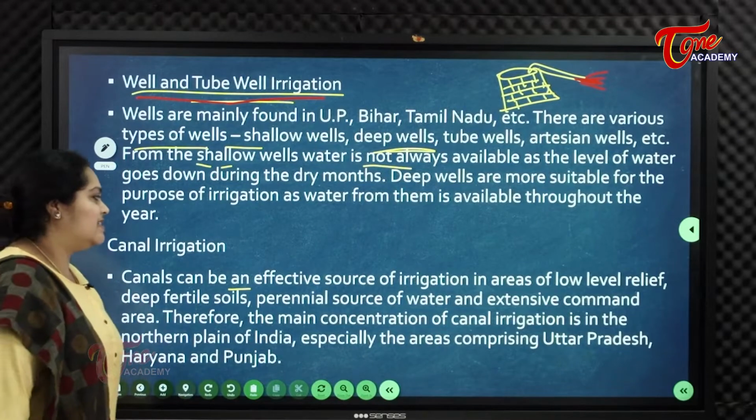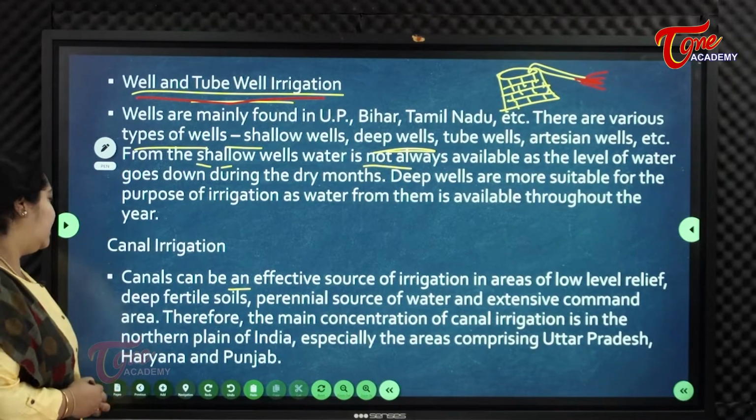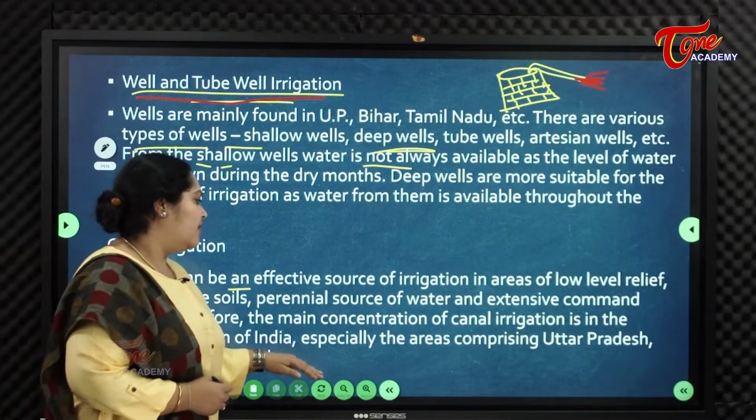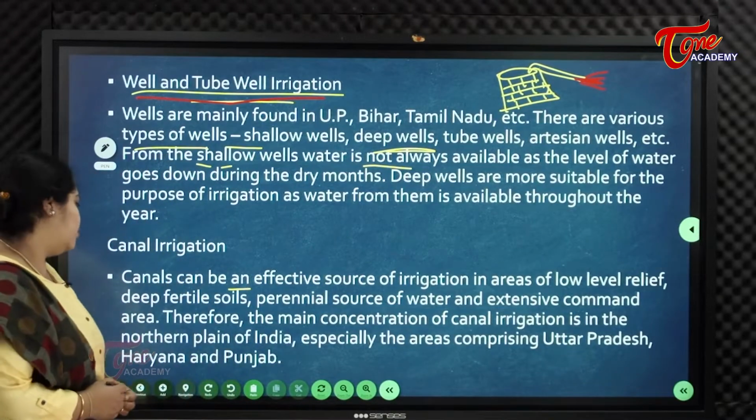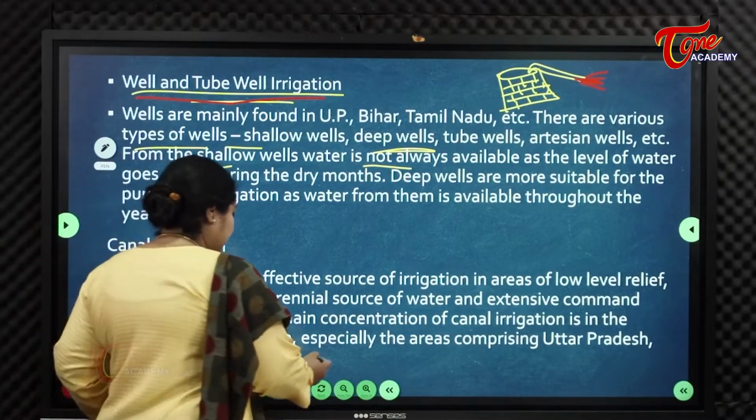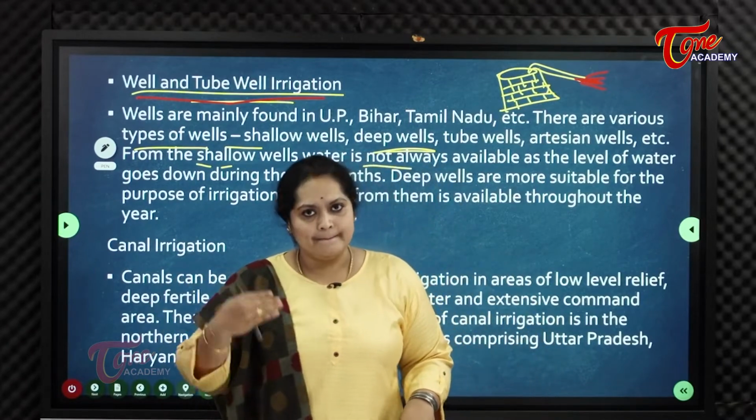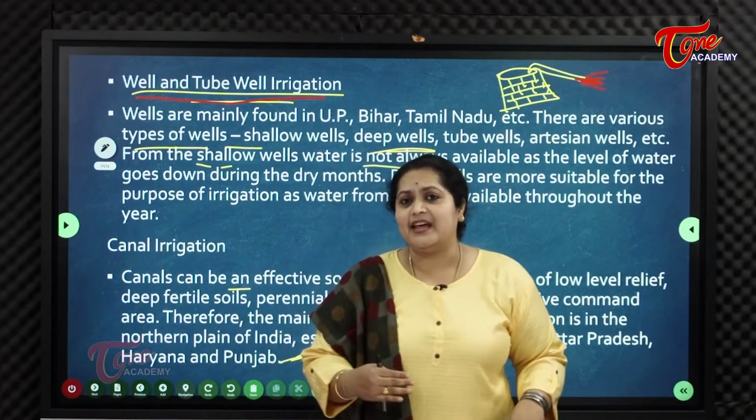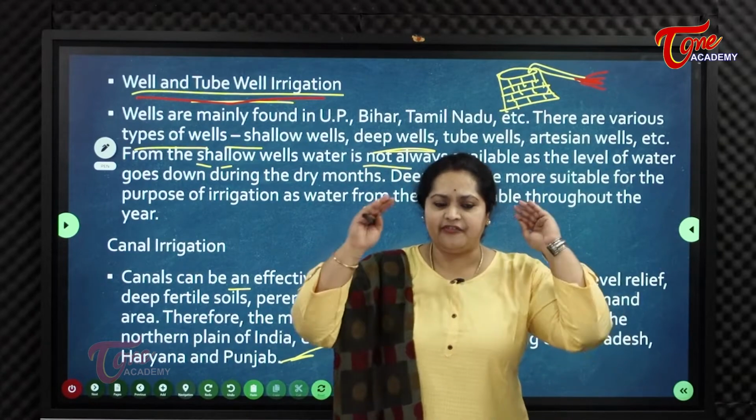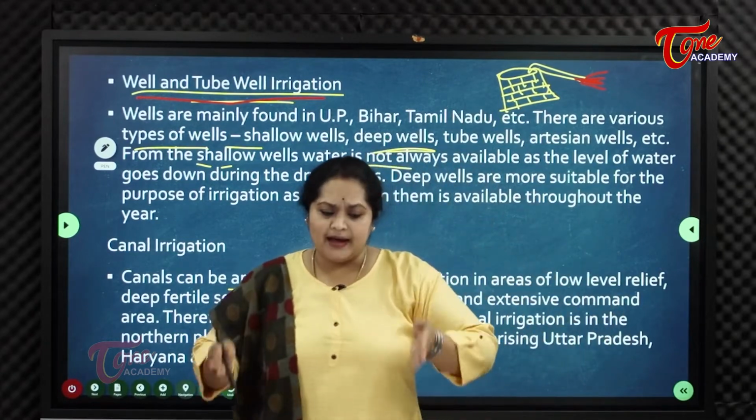Therefore the main concentration of canal irrigation is in the northern plain of India, especially the areas comprising Uttar Pradesh, Haryana and Punjab. We almost see these northern states of India take the help of canals. Almost every field, every area they do have a canal.